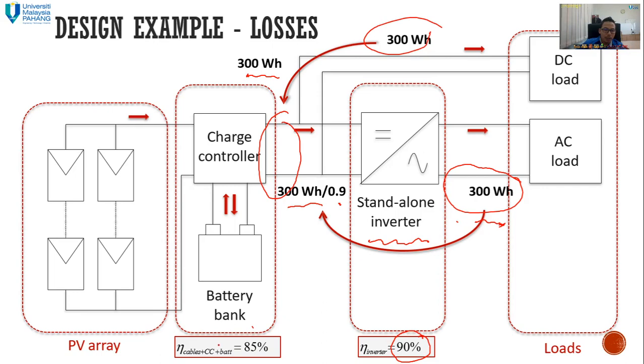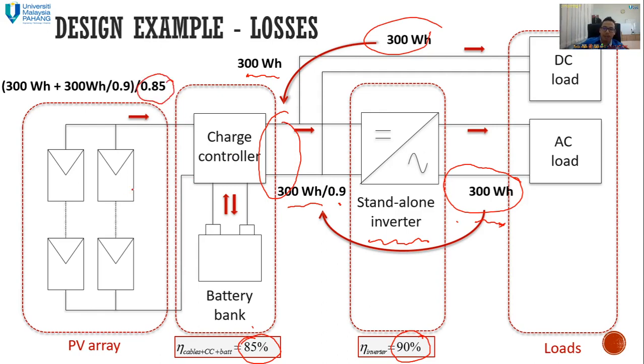Then we have the charge controller and the battery bank here. Let's say we assume the general system efficiency, including all the things. We just make a bulk assumption of 85%. So 300 watt hour plus 300 watt hour over 0.9, divided by 85%.